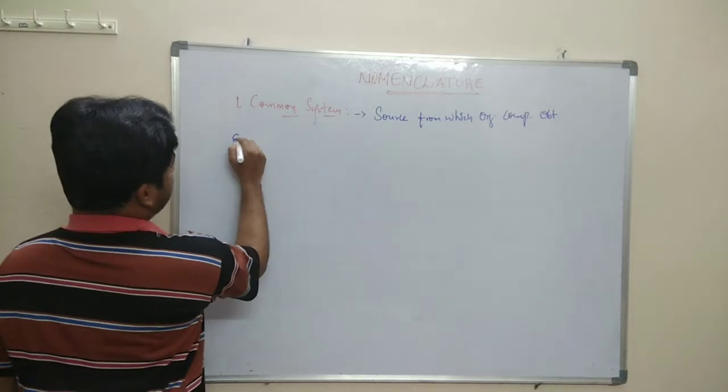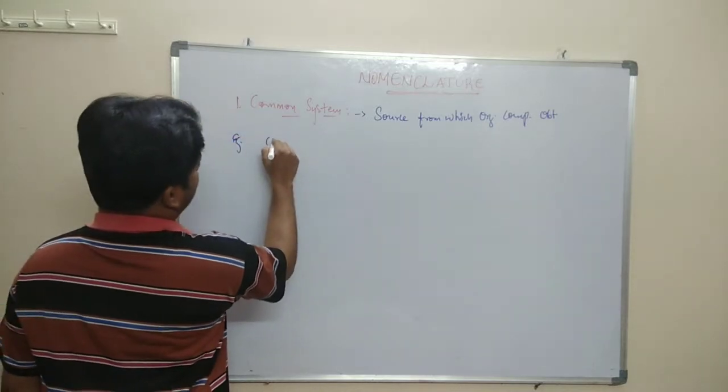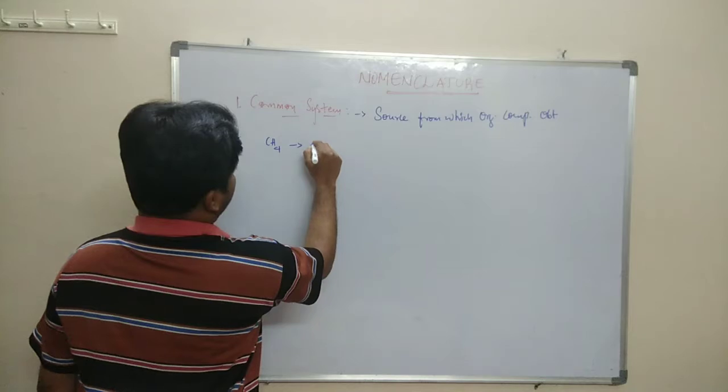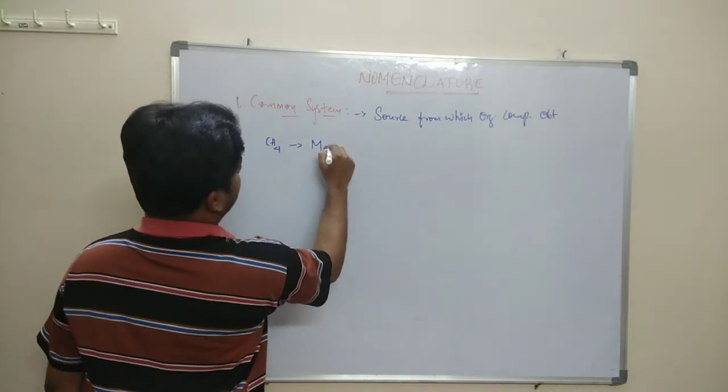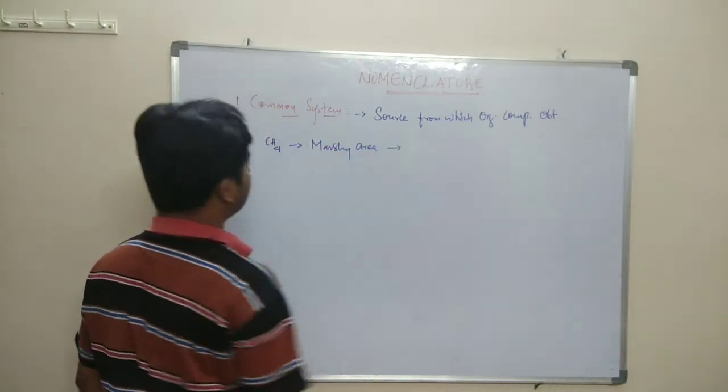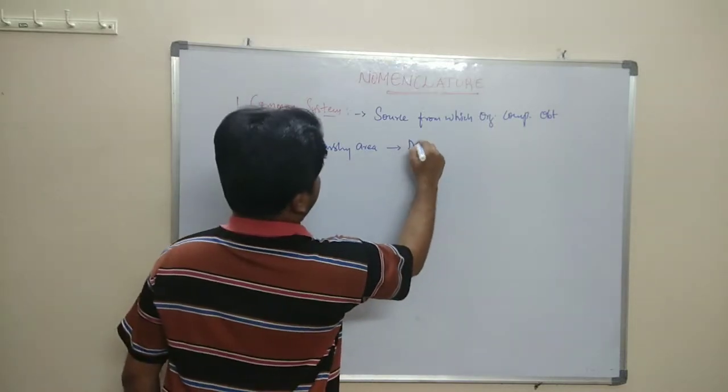Examples: CH4 is obtained from marshy areas, that's why the name of this compound is marsh gas.